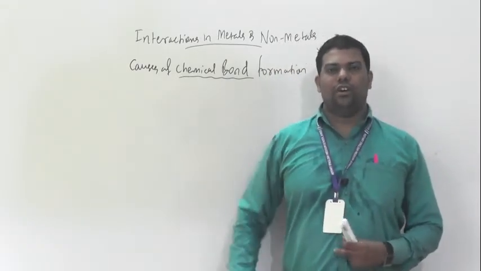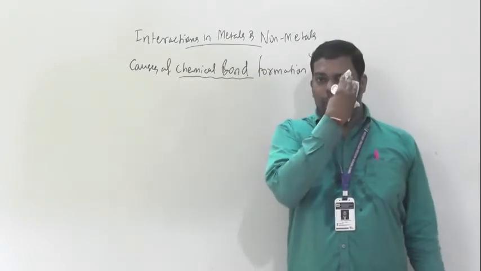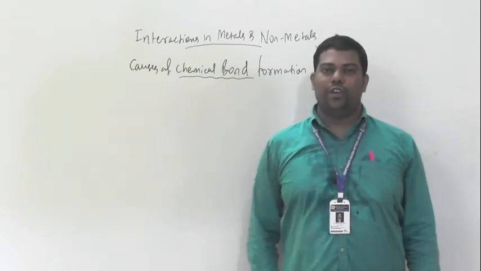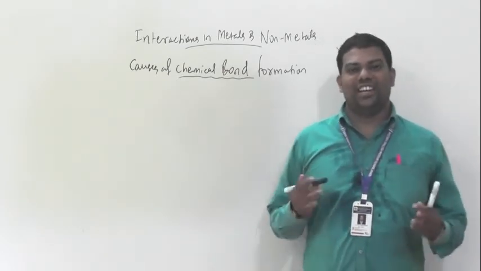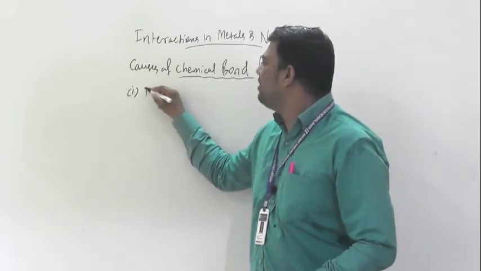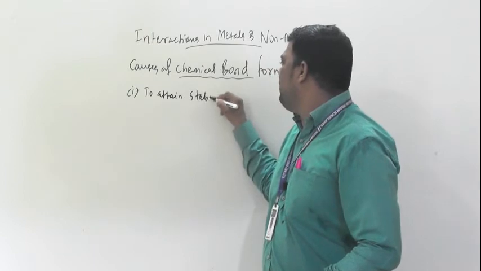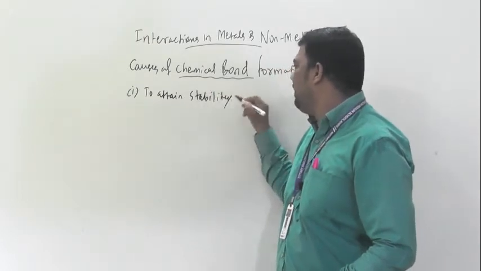The question will arise: why are they forming a chemical bond? The very important reason, first, is to attain stability.